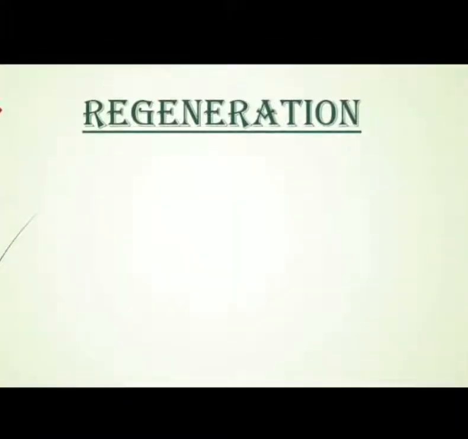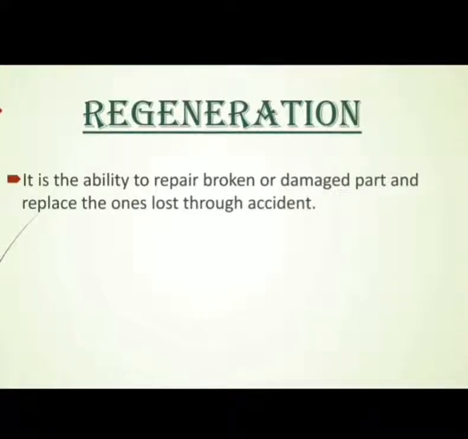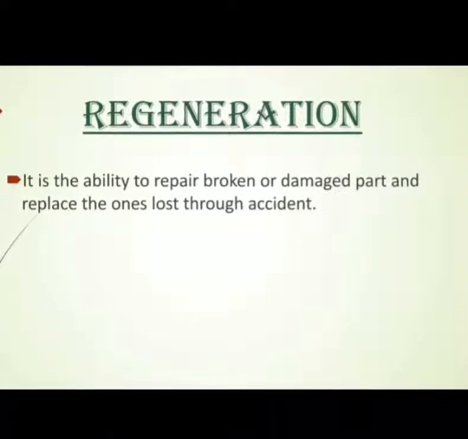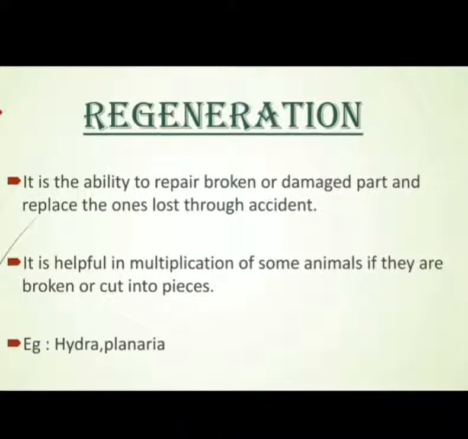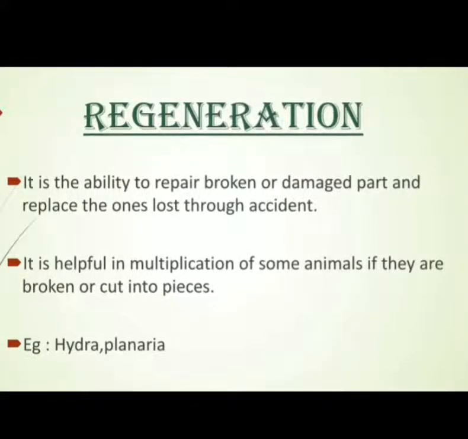First method of asexual reproduction which we are going to discuss today is regeneration. It is the ability of an organism to repair broken or damaged part and replace the ones lost through accident. It is helpful in multiplication of some animals if they are broken or cut into pieces. For example, Hydra, Planaria, etc.